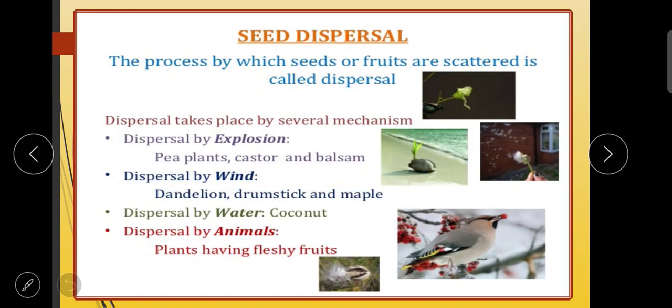Dispersal by wind, you can see the picture here, children. Because of the wind, dandelion, drumstick, maple just move from one place to another. Dispersal by water, like coconut seed, and dispersal by animals, like plants having fleshy fruits. Those seeds can disperse from one place to another with the help of an animal.